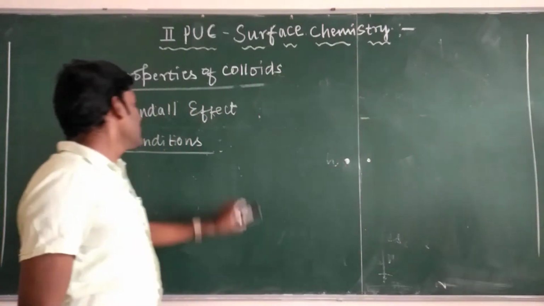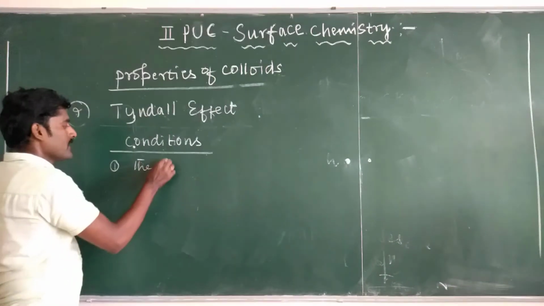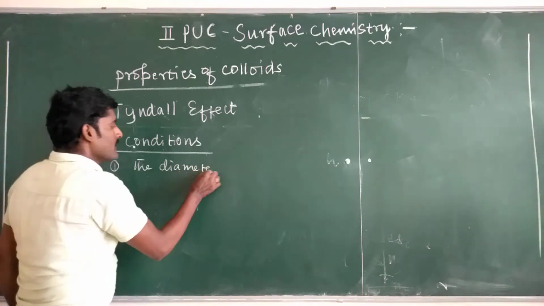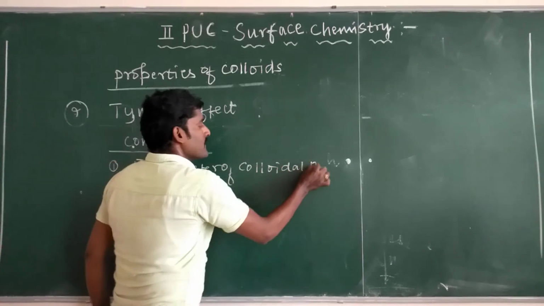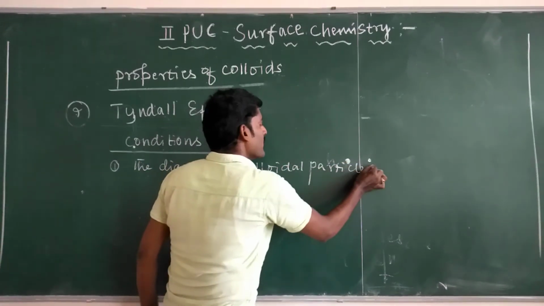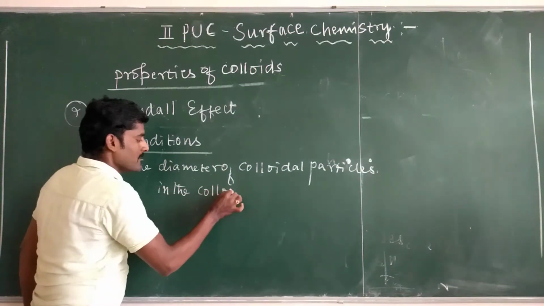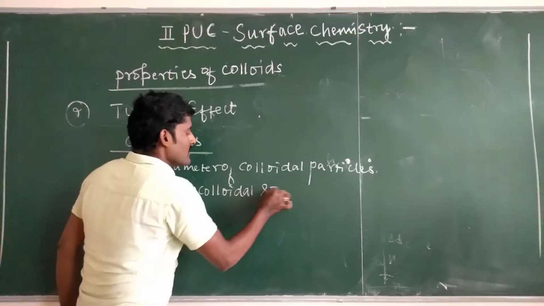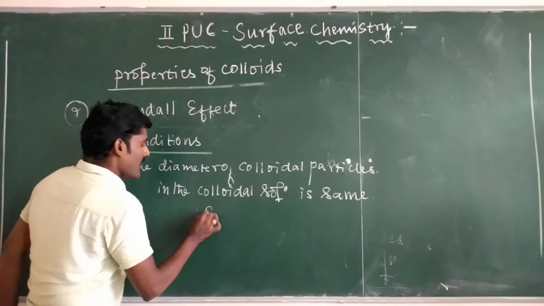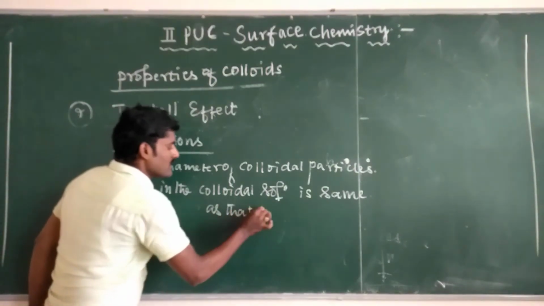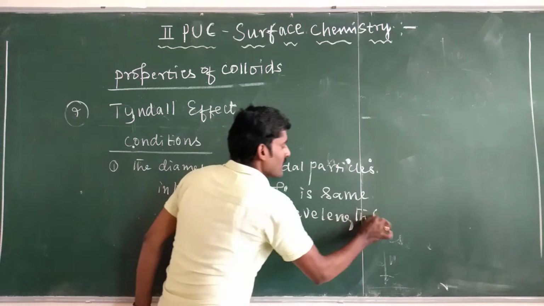First one, the diameter of colloidal particles in the colloidal solution is the same as that of the wavelength of light used.